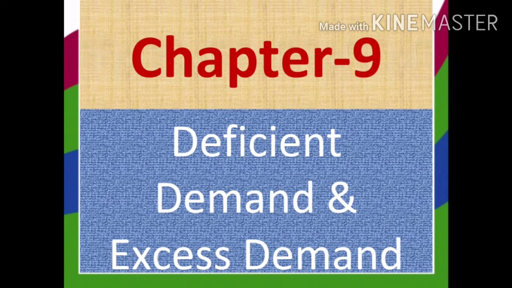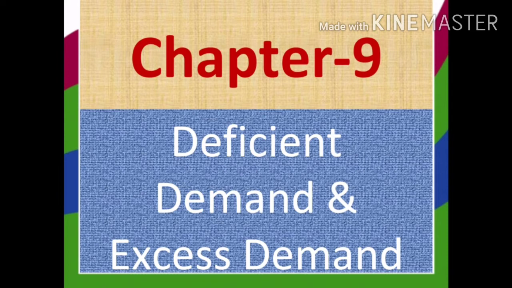Dear students, in this video we are going to start chapter 9 in macroeconomics, deficient demand and excess demand. This is one of the topics in unit 3, determination of income and employment. So far in unit 3 we have completed aggregate demand and its components, propensity to consume and propensity to save, then short-run equilibrium output. In that we learned about the investment multiplier and its mechanism. This chapter is the last chapter in this unit.